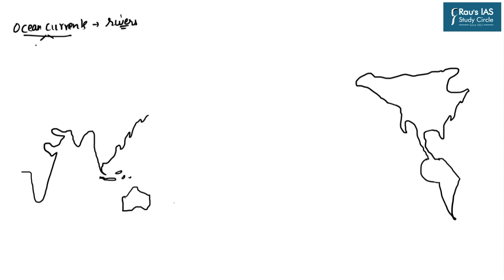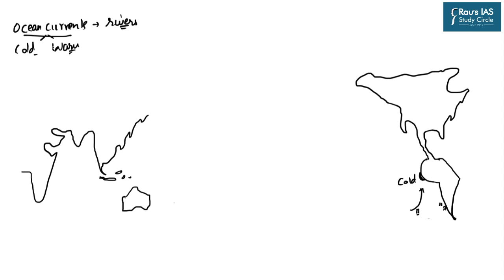Now ocean currents can be cold currents as well as warm currents depending upon the temperature. On the western coast of South America, we have a cold current, and that is why the coast of Peru is cold in nature.